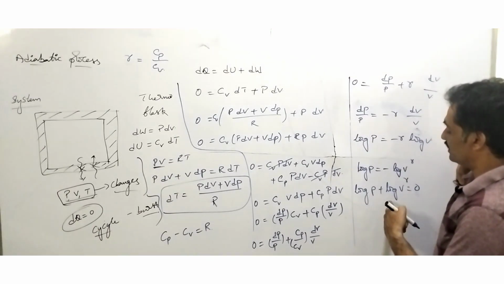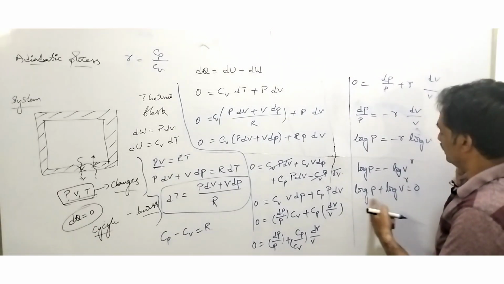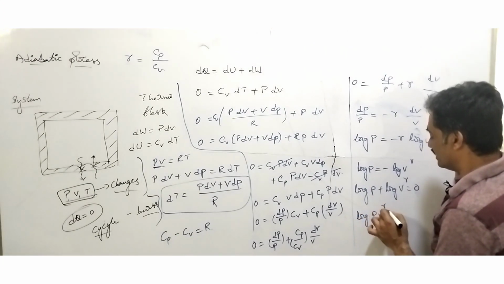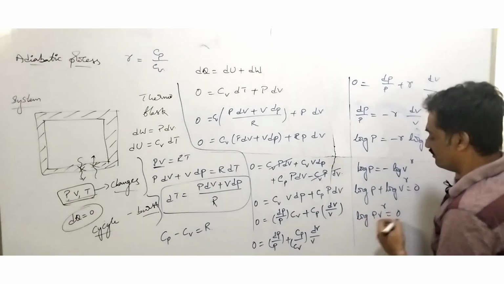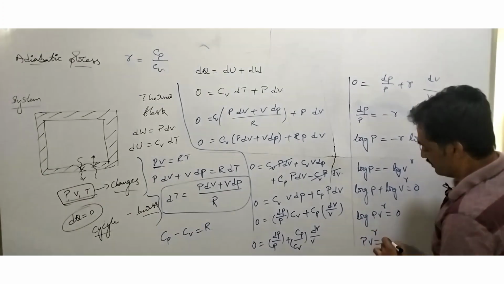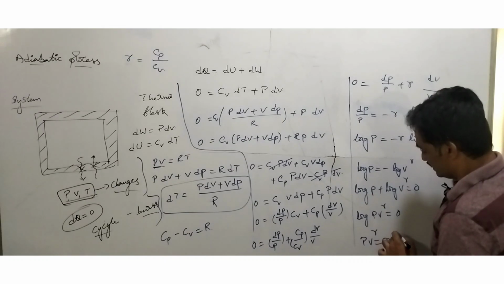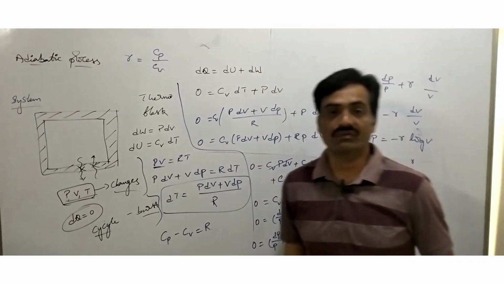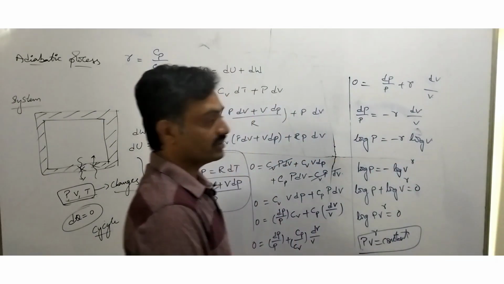Now observe that log m plus log n can be represented as log m n, so log of P V to the power of gamma equals 0. When we remove the log, we get P V to the power of gamma equals constant. So this shows the relation between pressure and volume in an adiabatic process.